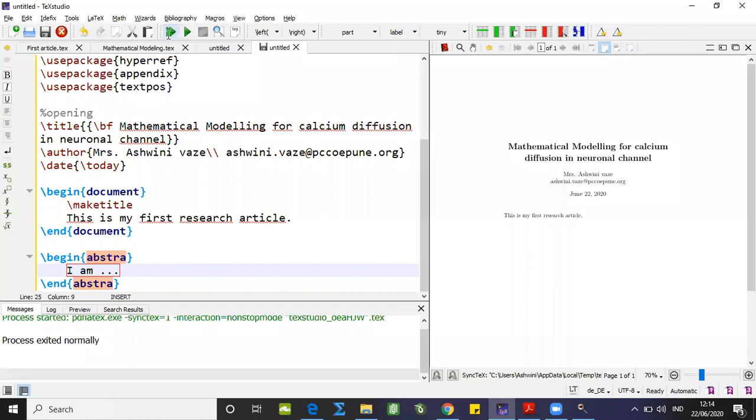Actually, I should get an error message here because I noted the spelling of abstract incorrectly. So in this particular environment, I should write down the abstract.